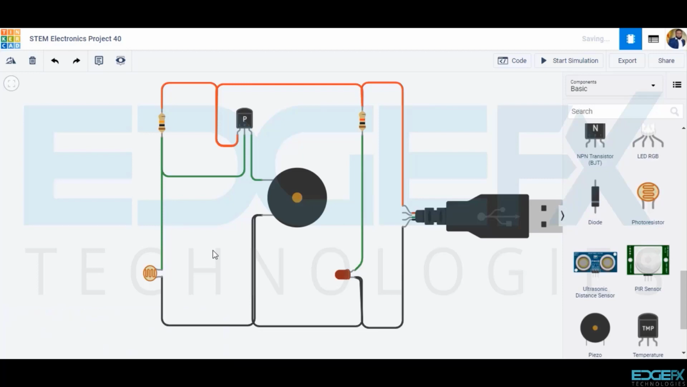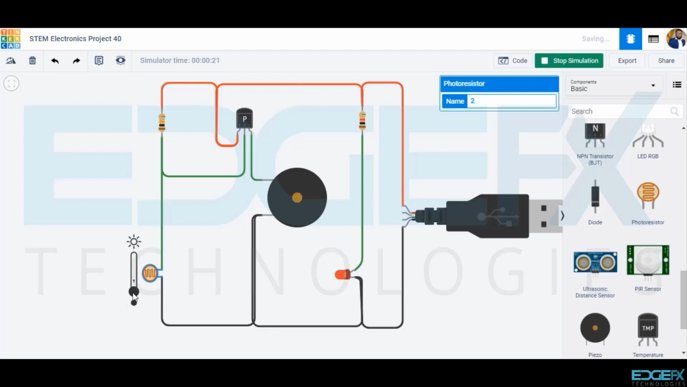Let's start the simulation. Glowing red LED indicates the circuit is powered, but the buzzer is not sounding as the circuit is open. When light falls on the sensor, the transistors conduct and close the circuit, and the buzzer sounds. When the light does not fall on the sensor, again, the circuit is open and the buzzer does not sound. This is how the light sensor LDR works.